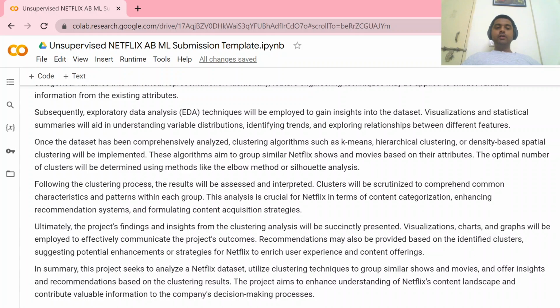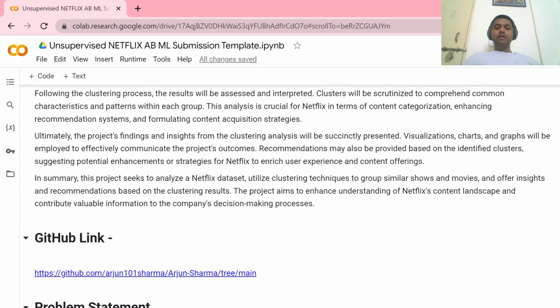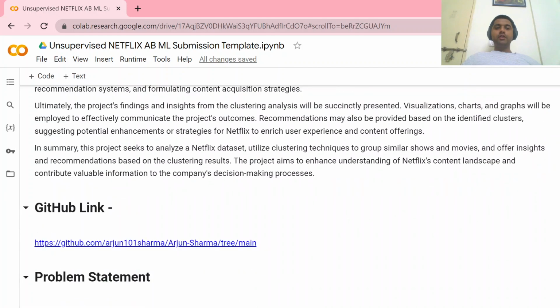So we make different clusters to help the company in decision making, by giving them the proper clusters in which we could put our data.